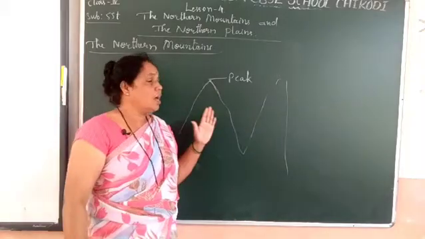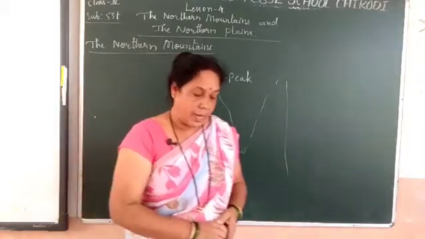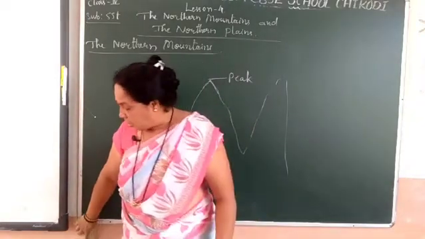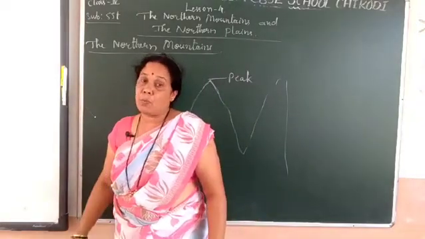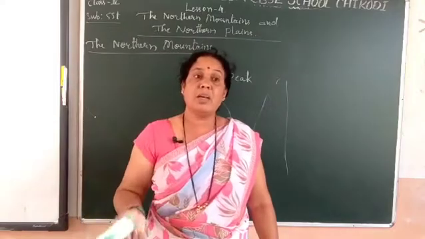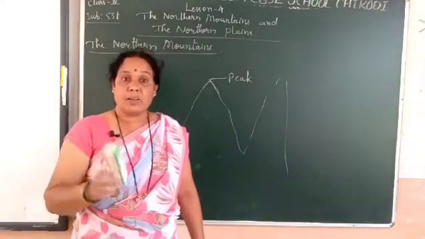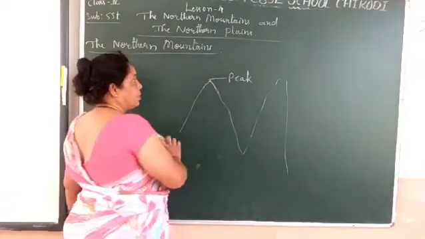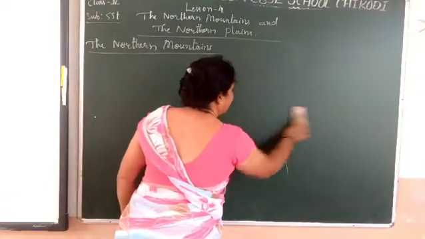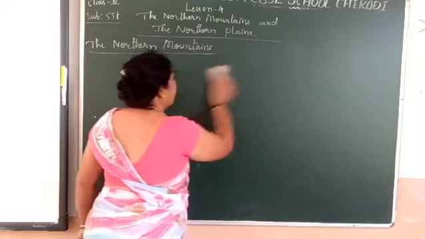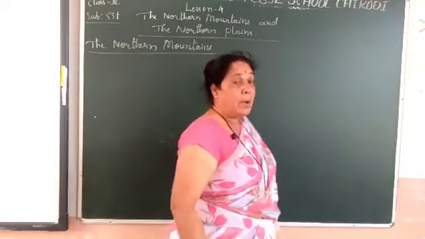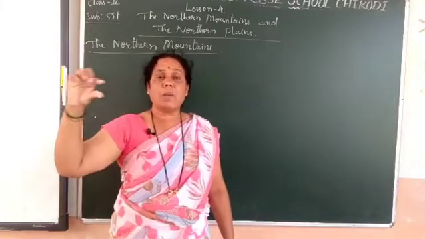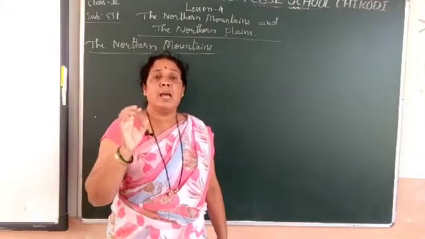So this is about the northern mountains. It means whatever the boundary, the India country's boundary is covered by mountains, and that northern boundary of the country is known as the northern mountains. You should also know the meaning of peak. The tip of the hill is called a peak.